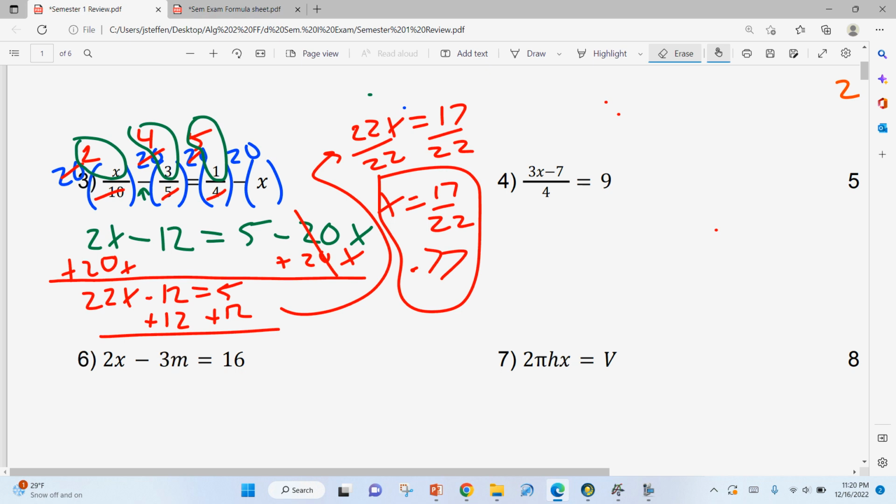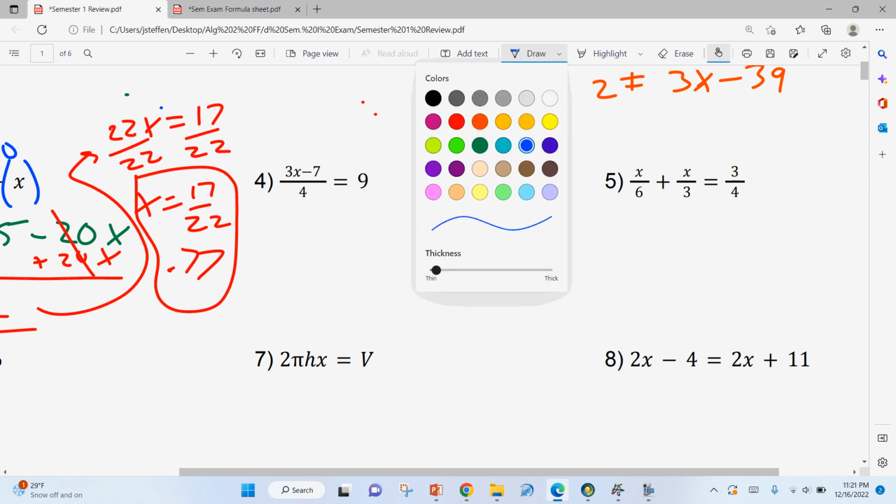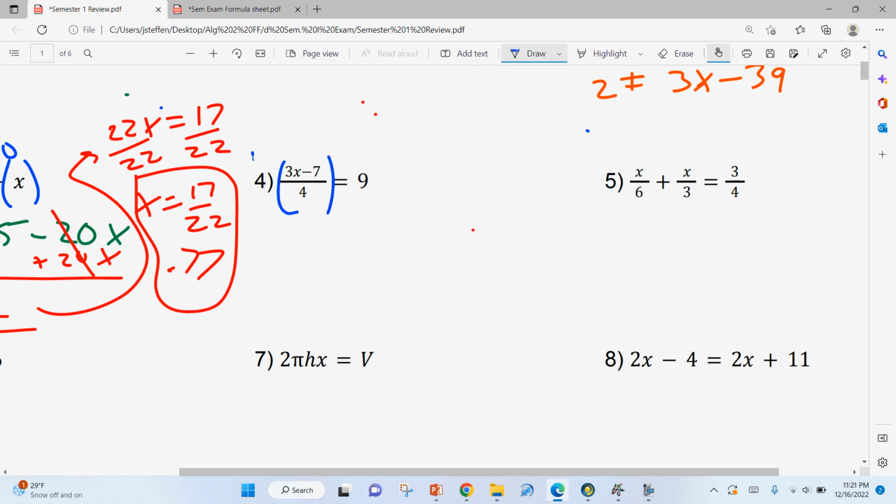All right, so let's look at number 4. Number 4, there's a couple different ways to look at this. You could look at it like we just looked at the last one, where we need to get rid of the fraction, so I need to multiply both sides by 4. Or you can look at it like you did back in Algebra 1, where to solve this, the first thing they're doing is dividing by 4. So to cancel out dividing by 4, we need to multiply by 4. It all is the same exact thing.